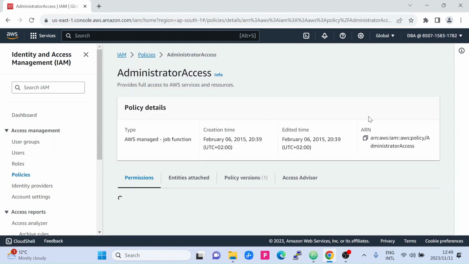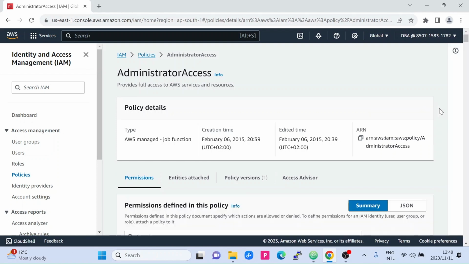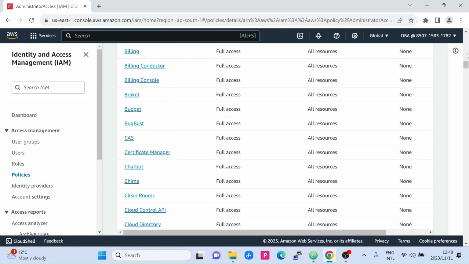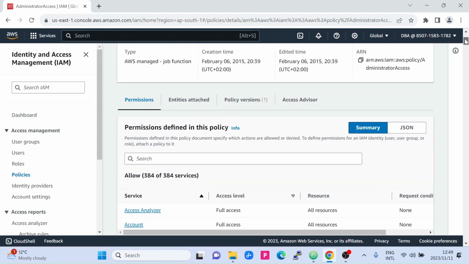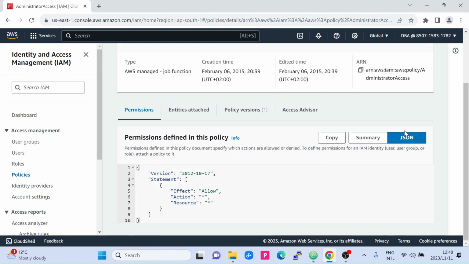When you click on this policy, you can see what the permissions are. There is a document, and the policies are assigned in JSON format, so you can easily see it.